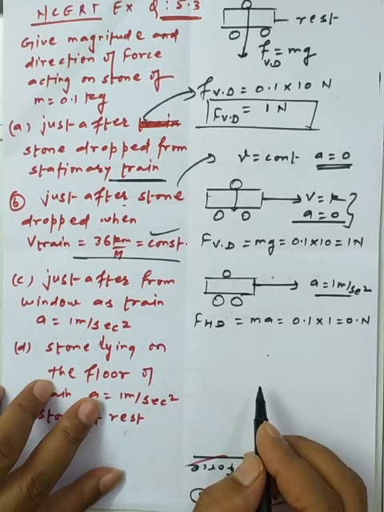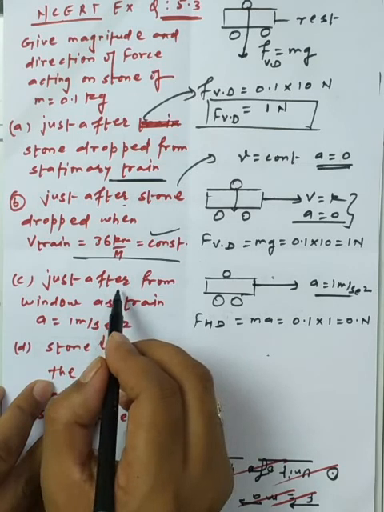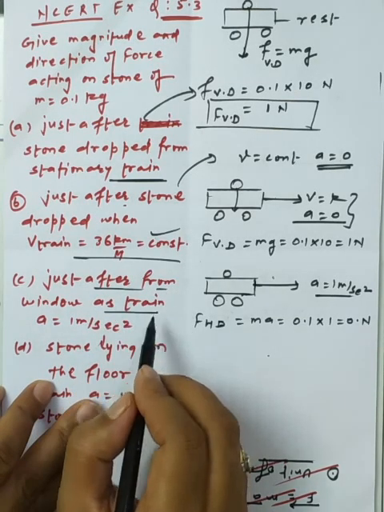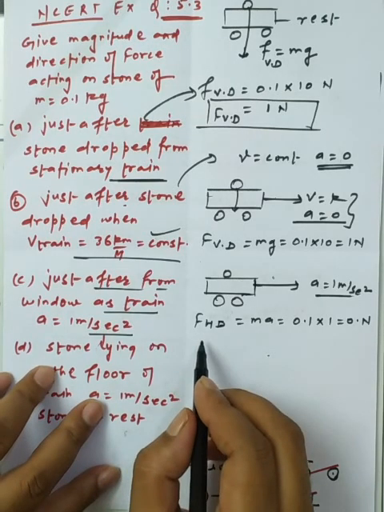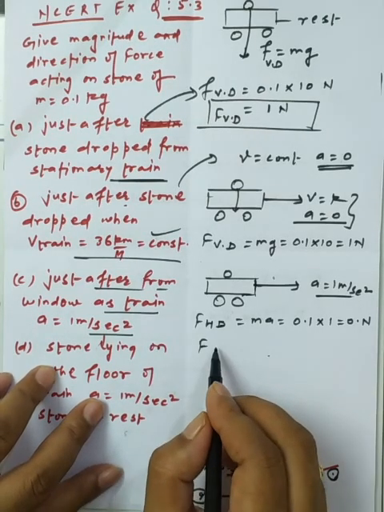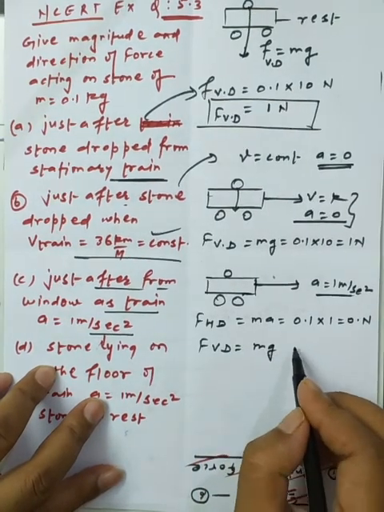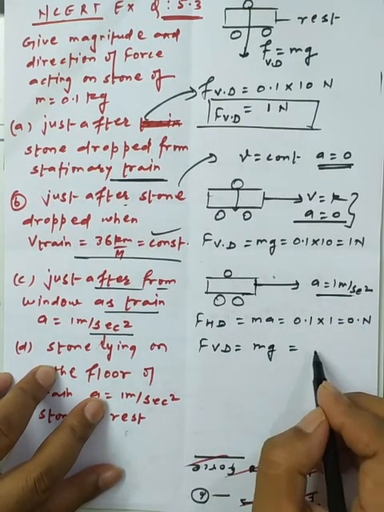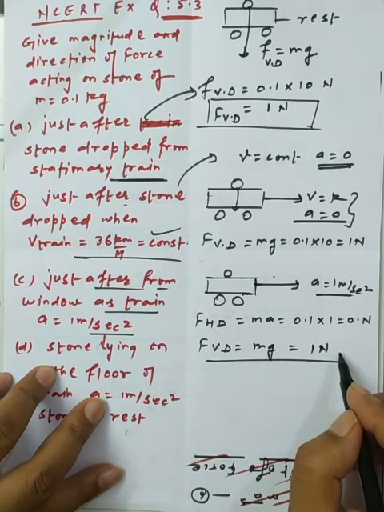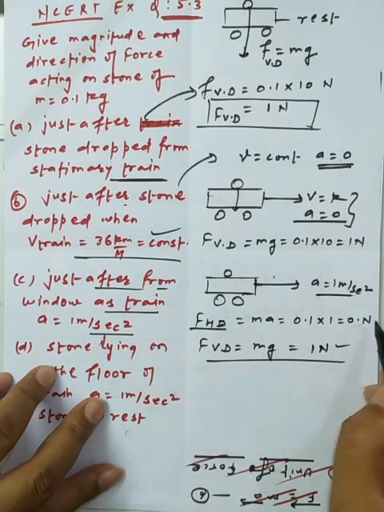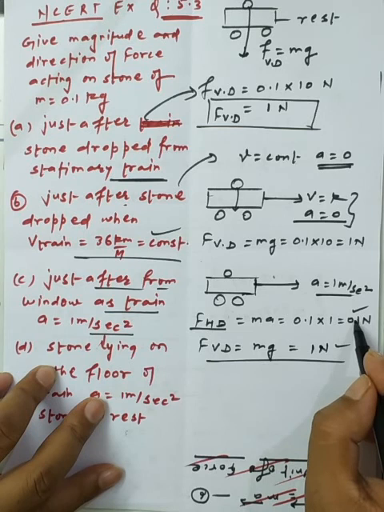So this is the condition we have, and the stone is falling downward from the window of the accelerating train. Whenever it falls from the train, the force along the vertical direction is simply mg, and we again get the same value. So I can say that in the vertical direction the magnitude of the force is 1 newton, and along the horizontal direction the force is 0.1 newton.